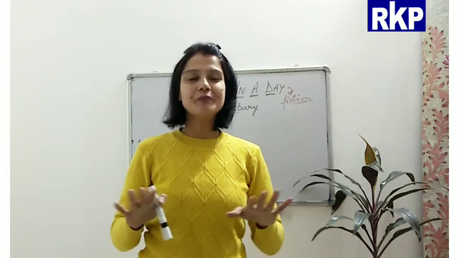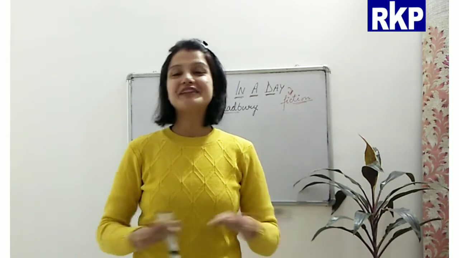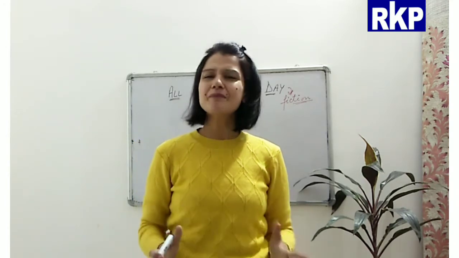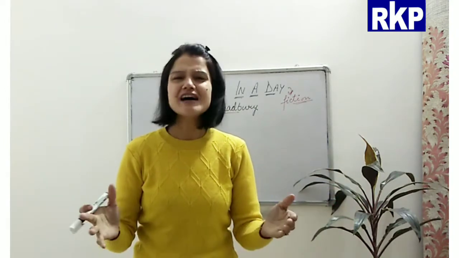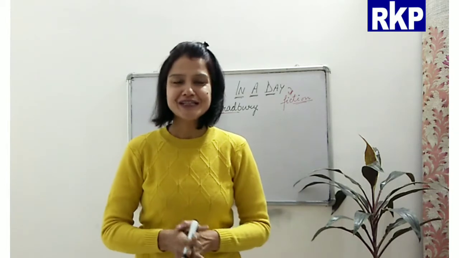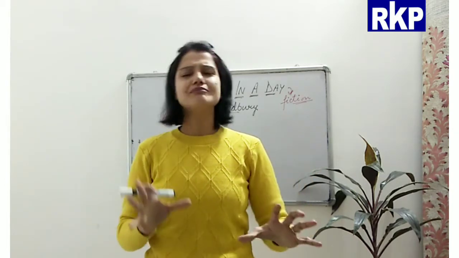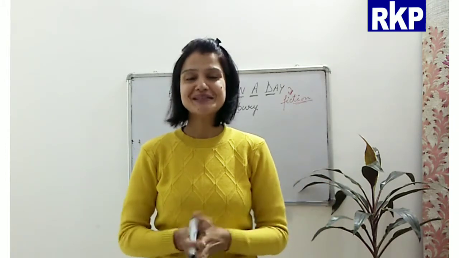Now, before we actually start with the lesson, I would like to make you familiar with the background of the lesson because it will help you understand the story in a much better way. It is, of course, a fiction, so the whole story is imaginary, unreal.